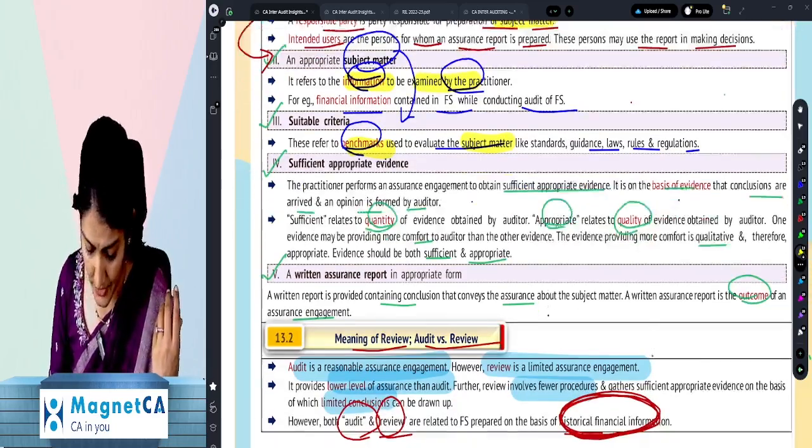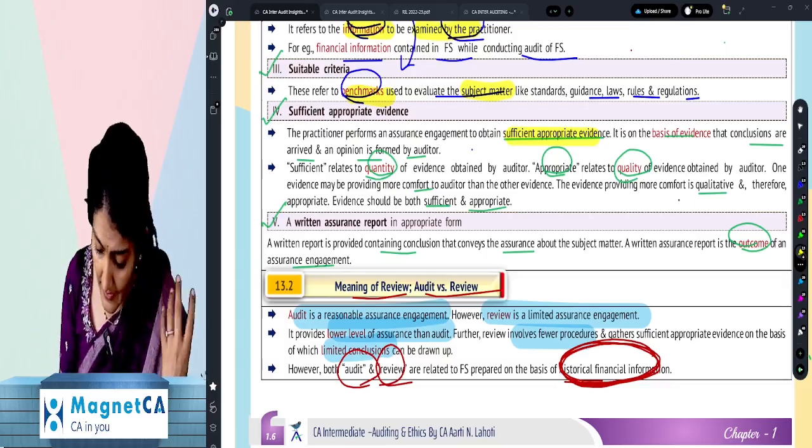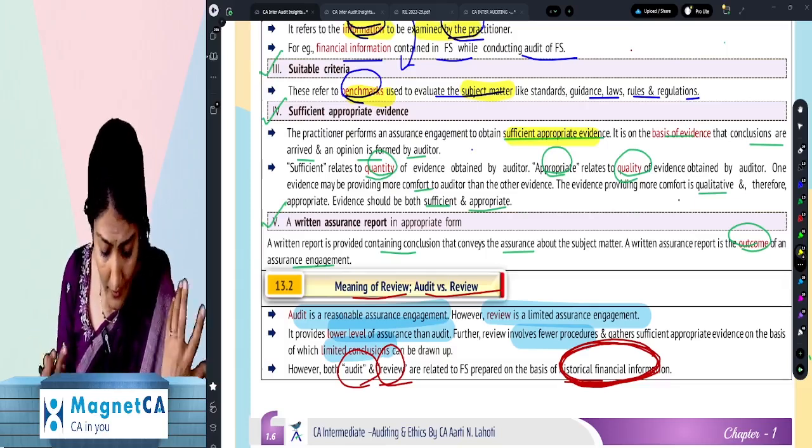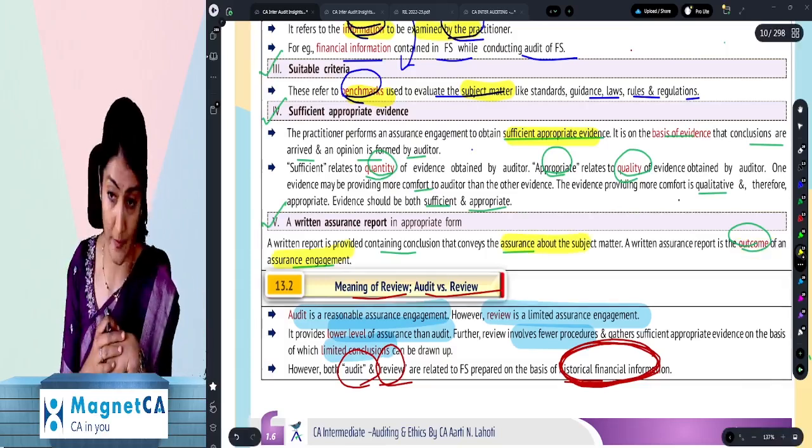So you want the sufficient appropriate evidence regarding the subject matter. And then again, what does it say? You give the report, right? So the report gives an assurance about the subject matter. It is the outcome of an assurance engagement.